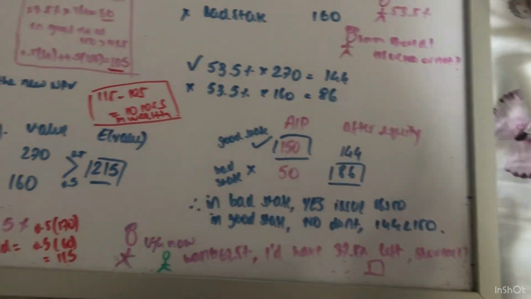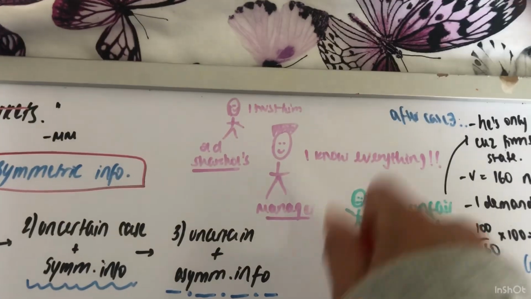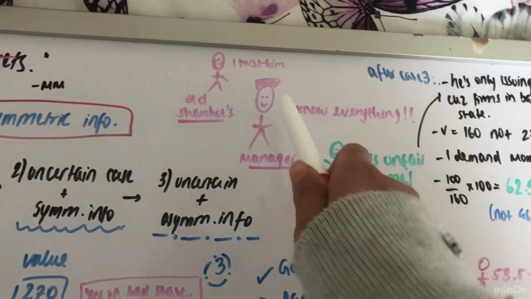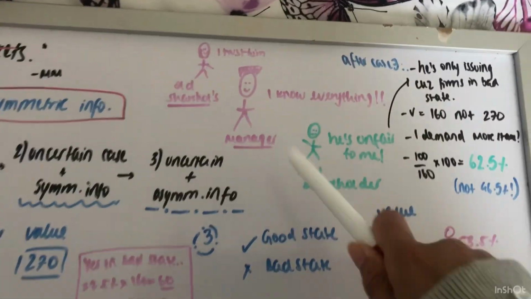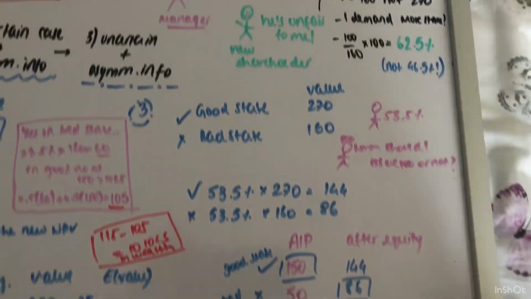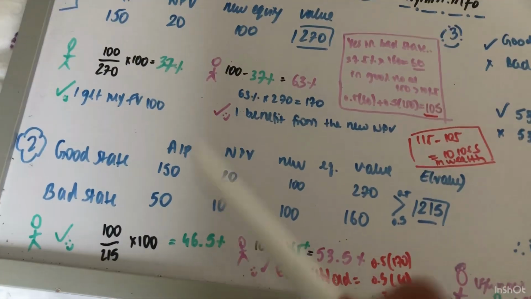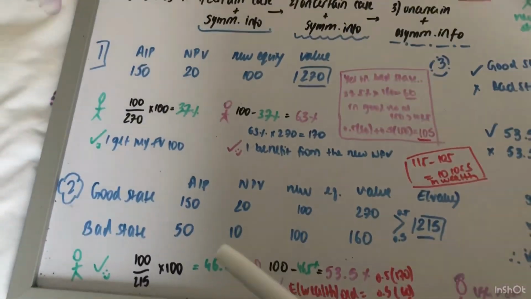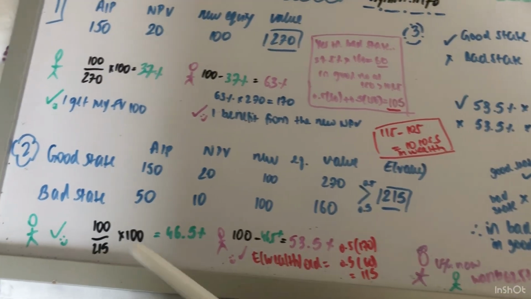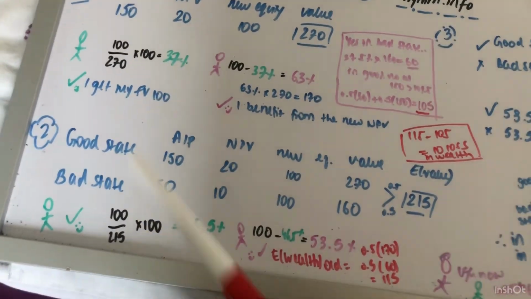Now, as I said, these new shareholders know what's going to happen. So they're saying, oh, what's the catch? Because if they're issuing equity, this means the firm's in the bad state. So you told me you're going to give me 46.5%, but I know that your firm is not going to be valued at 270 now, so that's not fair for me at 215.